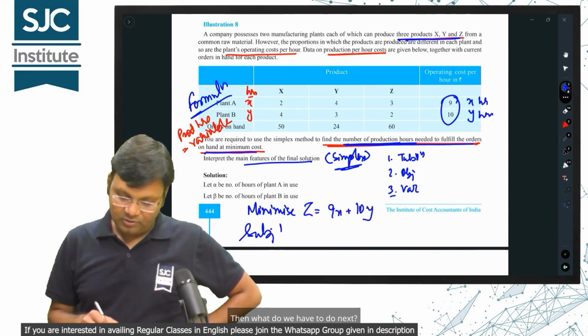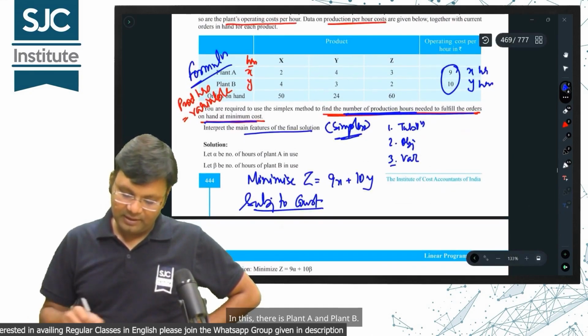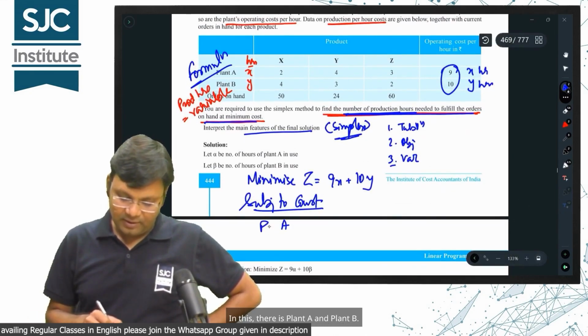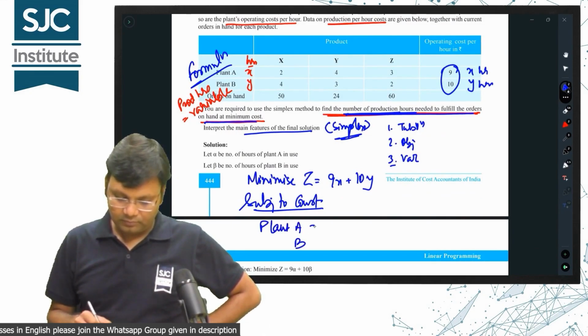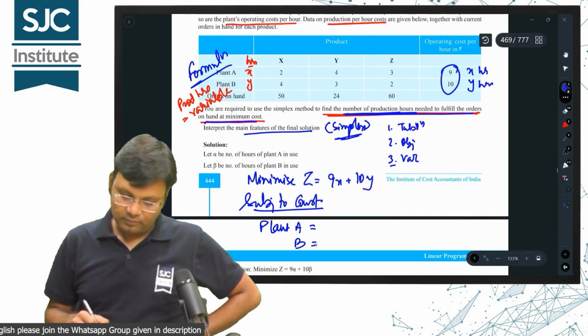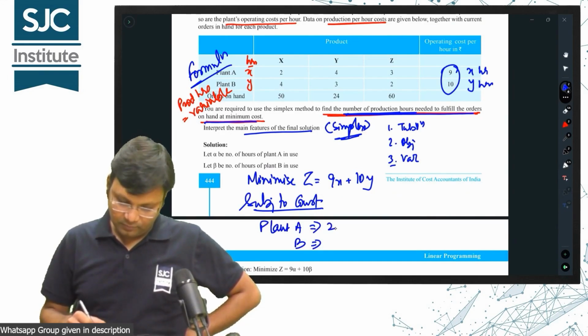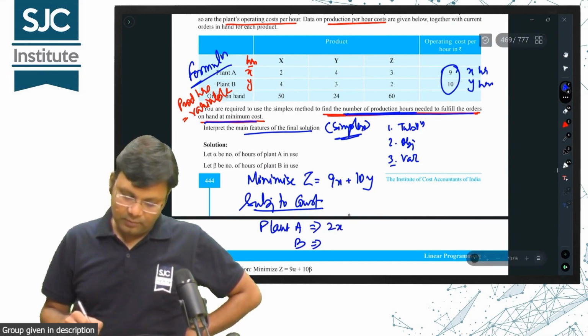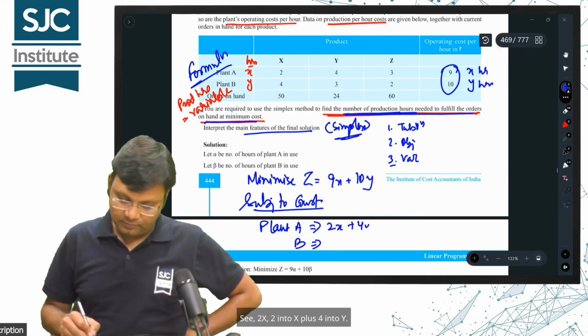Then what do we have to do next? Subject to constraints. In this, there is plant A and plant B. So, what will happen in plant A? 2 into x plus 4 into y.